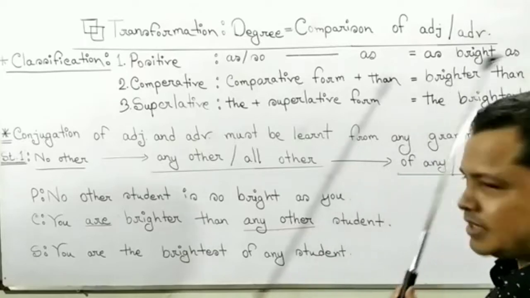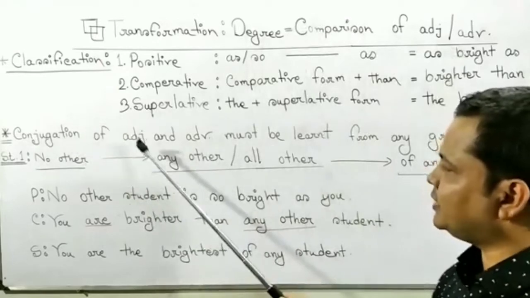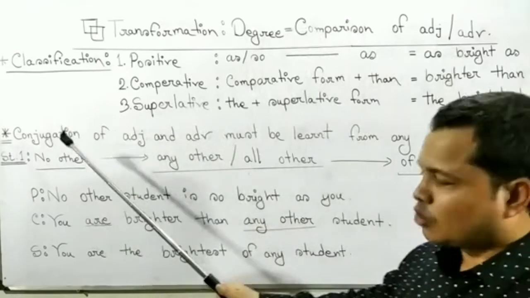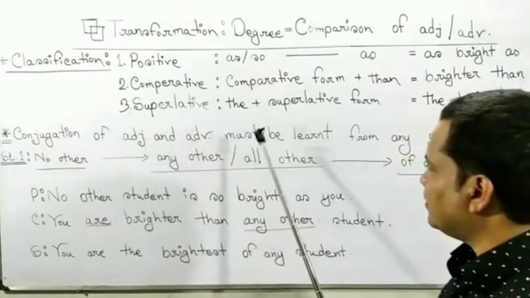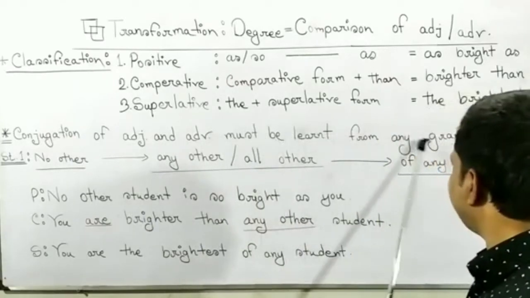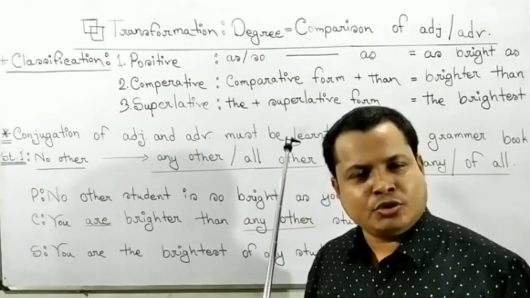Here, bright, brighter, brightest are the conjugation of adjective or adverb. So, the conjugation of adjective and adverb must be learnt from any grammatical book.